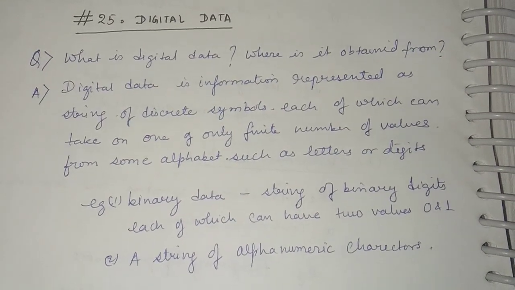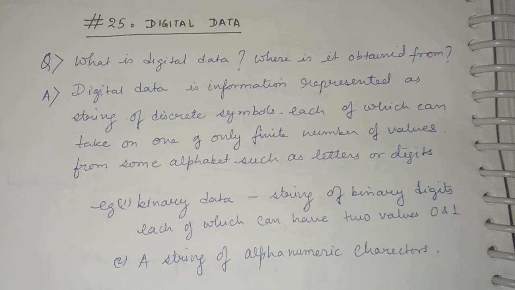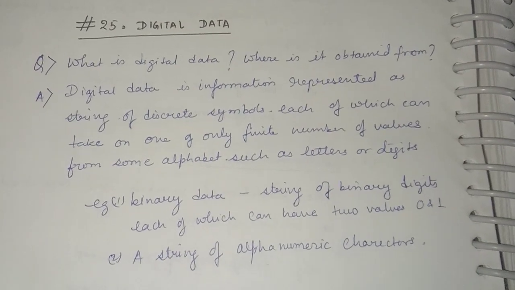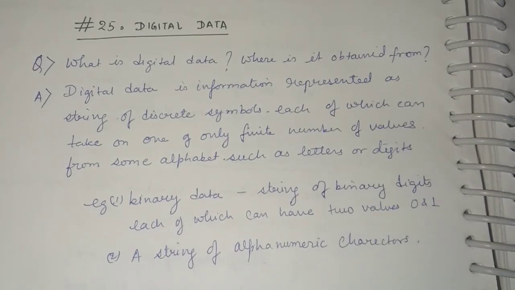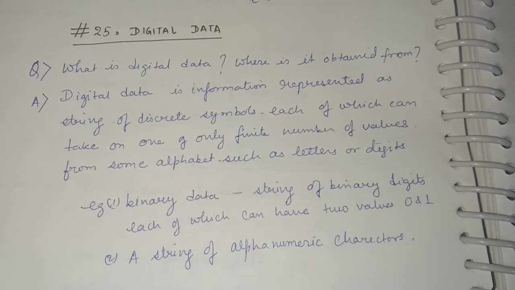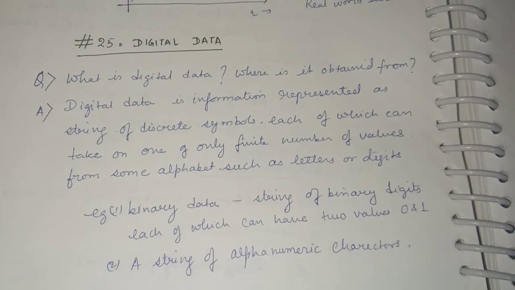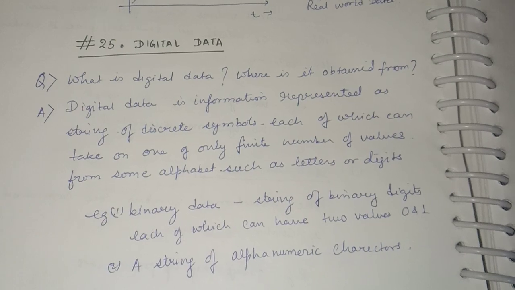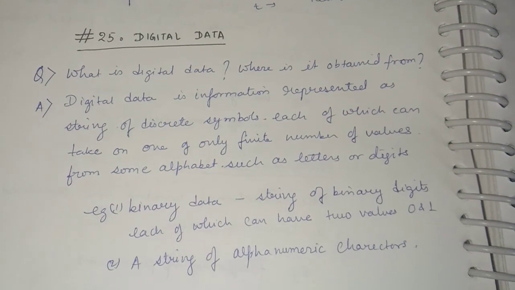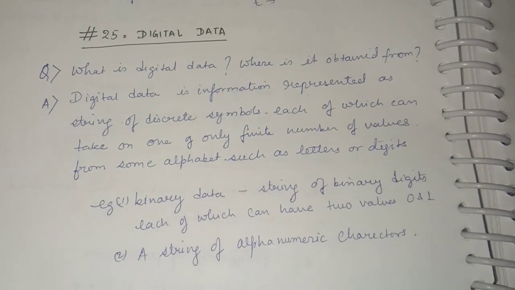Whatever data you are getting, if it is in binary format, let's say 0 or 1 or on or off, you can consider that as digital data. It's basically strings of discrete symbols. Another example can be a string of alphanumeric characters.